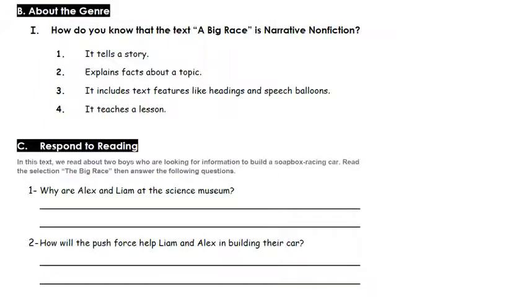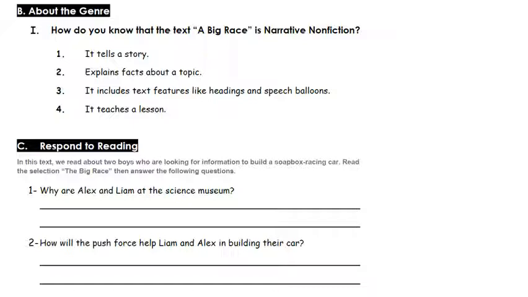Now we move to the genre. How do you know that the text A Big Race is narrative nonfiction? We have to choose the correct features. 1, it tells a story. 2, explains facts about a topic. 3, it includes text features like headings and speech balloons. 4, it teaches a lesson.